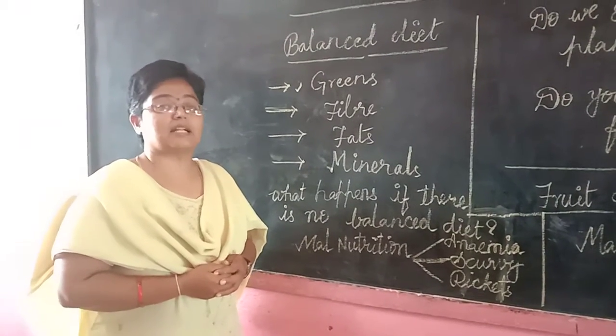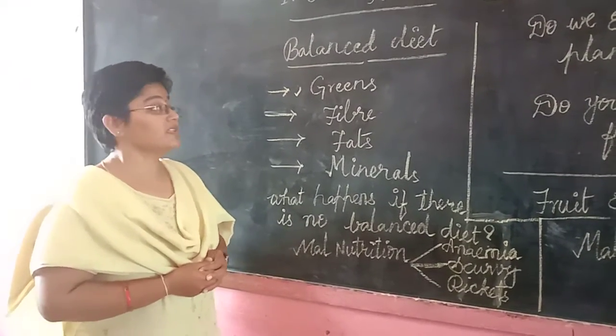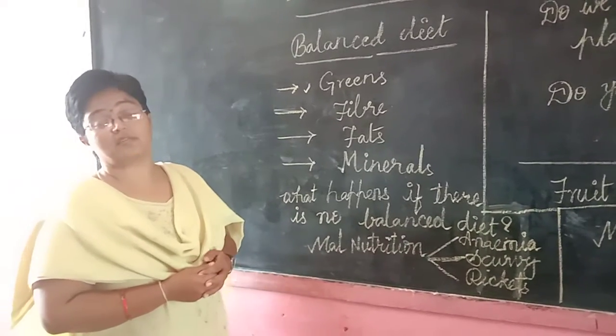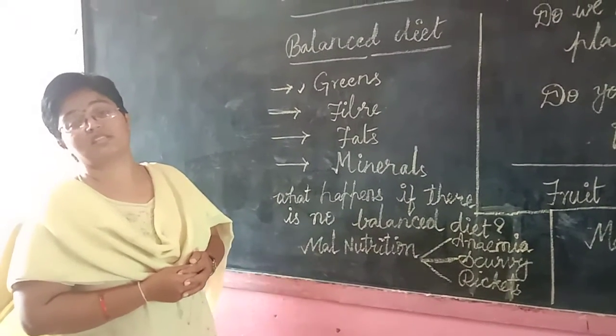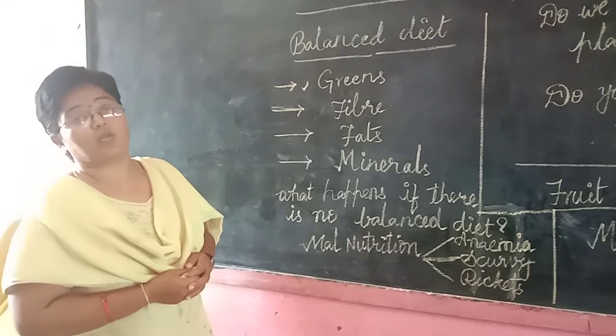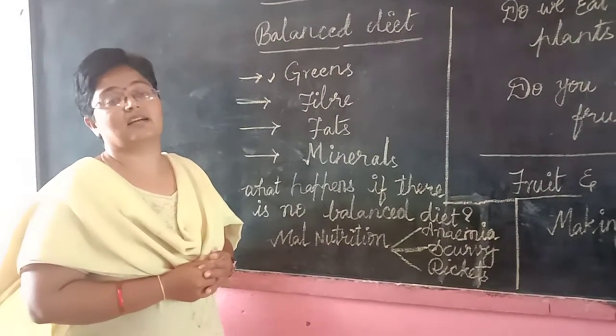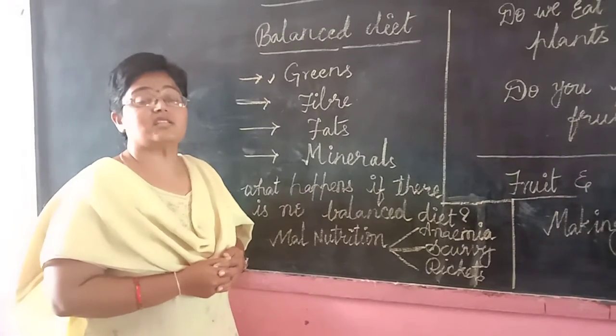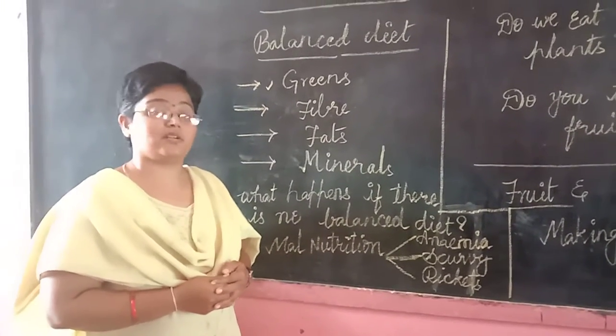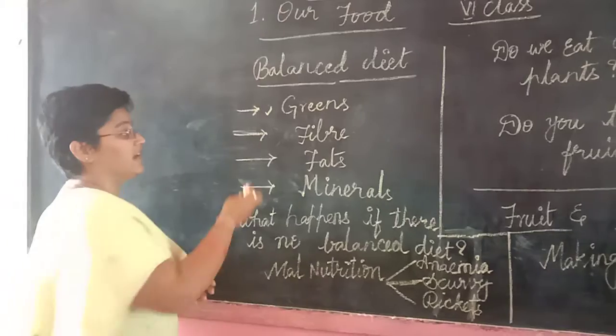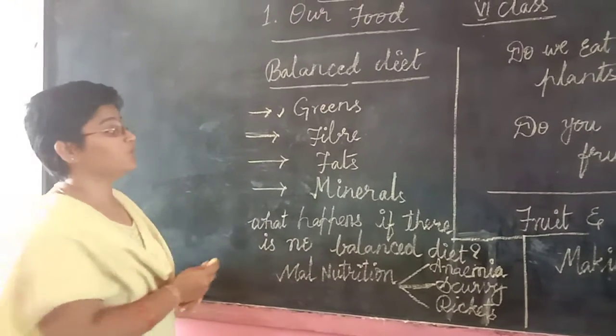So it comes to the nuts. So let us discuss about that. What type of vegetables or pulses are to be seen in green color? Almost all the creepers and all the vegetables which are available in green color are good sources, rich in vitamins as well as minerals. And next, coming to the fiber, the food which contains more fiber.